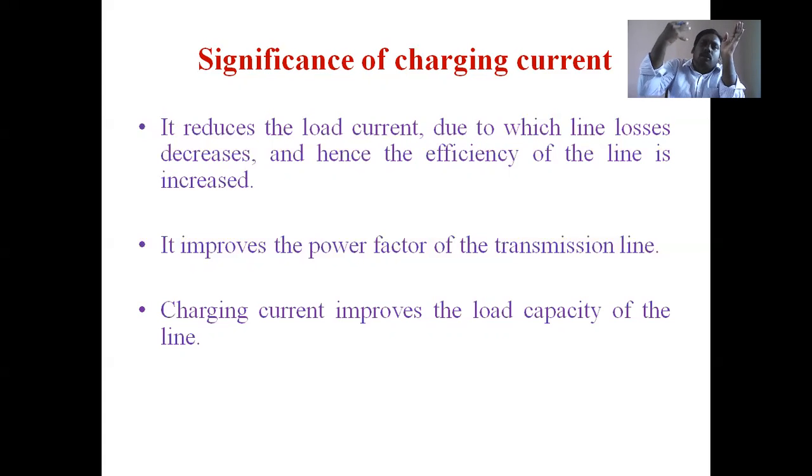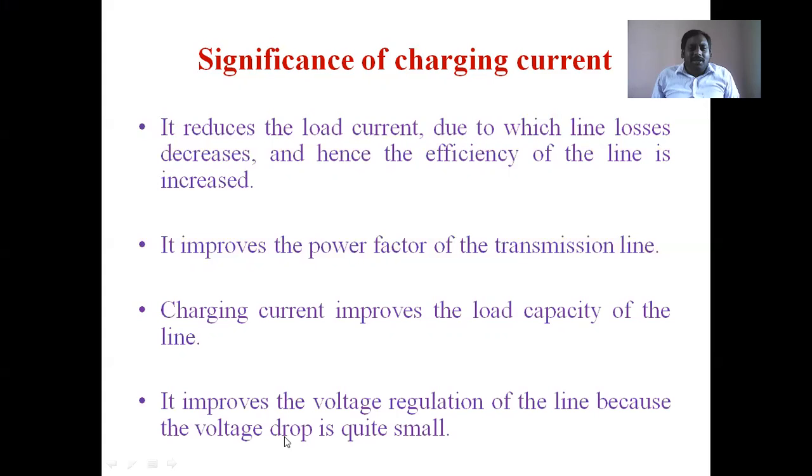More load is applied on the receiving end side. That means the transmission line bears the maximum demand of the distribution system. That is the meaning of this. And one more thing is that it improves the voltage regulation of the line, because the voltage drop is quite small.